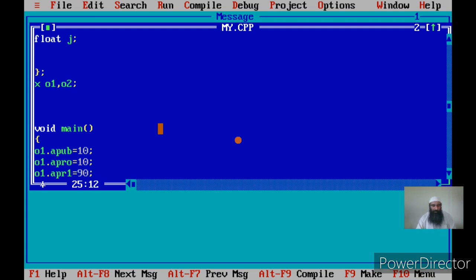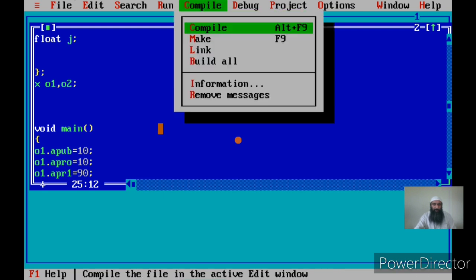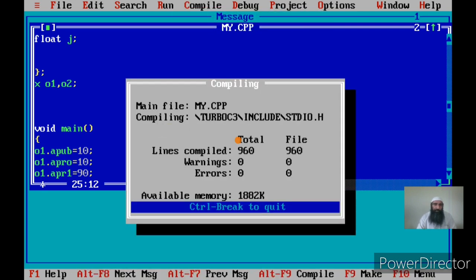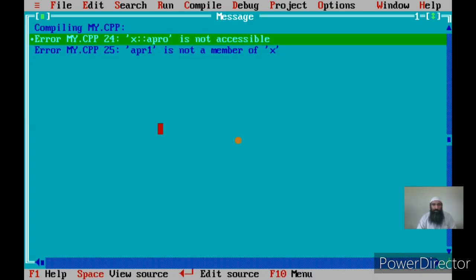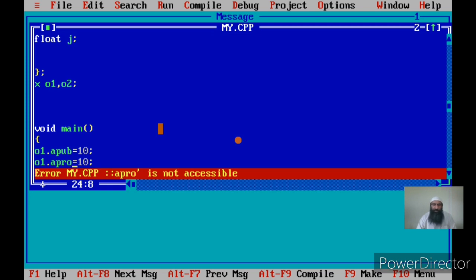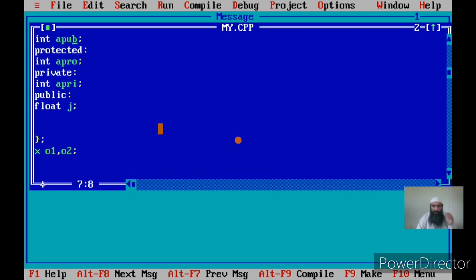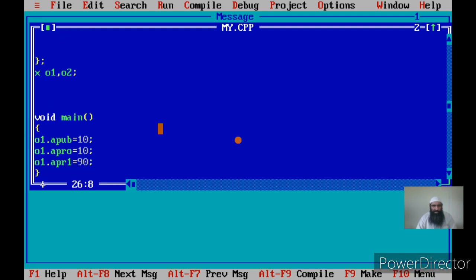Now let us compile it and see what happens. What is the error? a-pro is not accessible. Why is a-pro not accessible? Because its access specifier is protected. Why is a-pri not accessible? Because its access specifier is private.